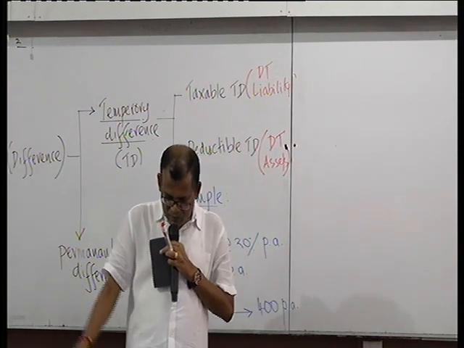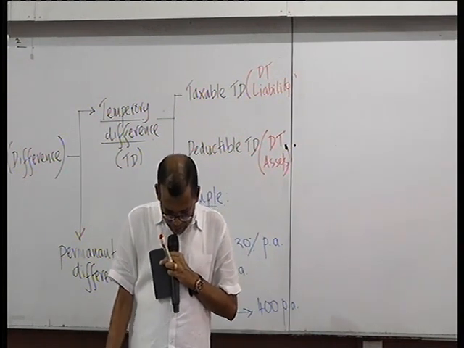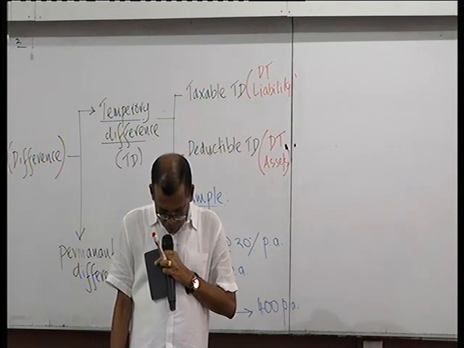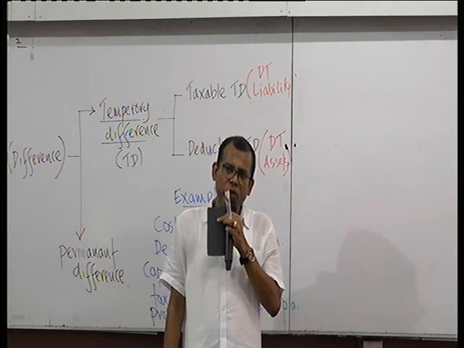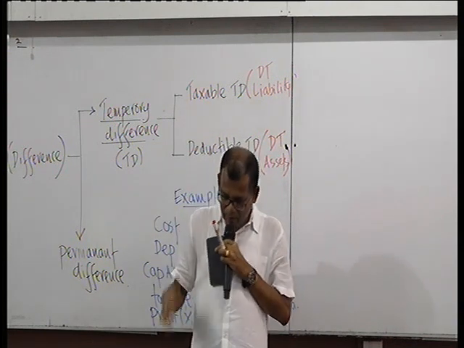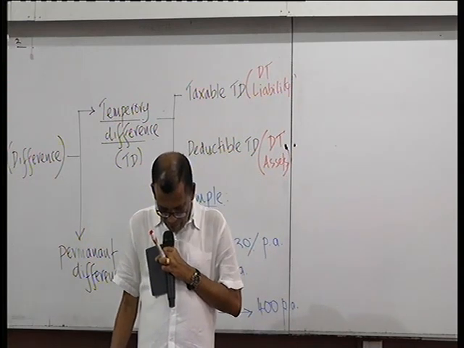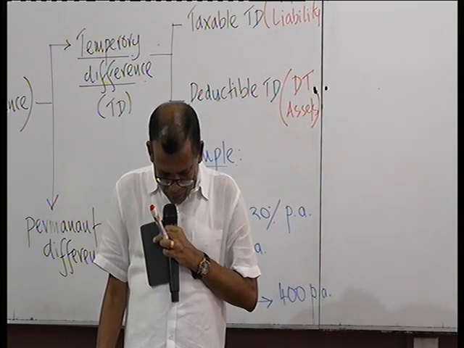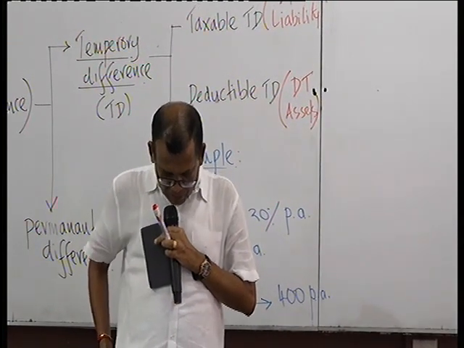The two different instances. A, company has a credit balance brought forward on current taxes of 40,000. Credit balance brought forward means you have shown it as tax payable of 40,000. During the year, it has paid a tax of 50,800.